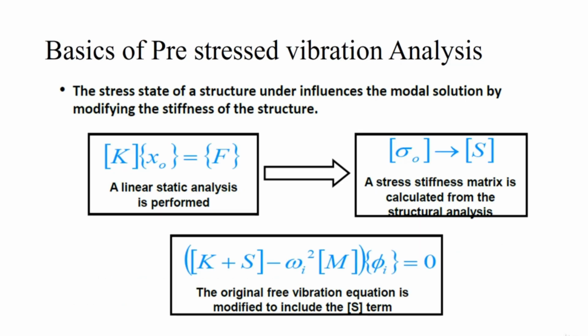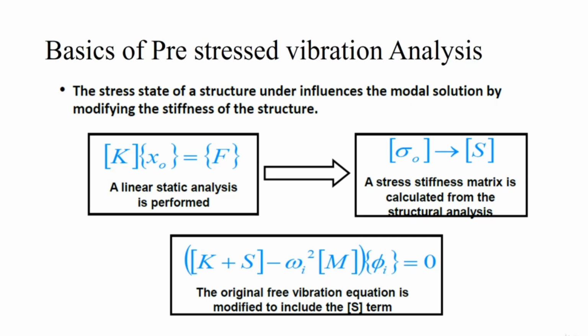Then coming to the equations, the basic equation, as I've told you before, is Ku = F, or say Kx = F, where K is the stiffness, F is the force matrix, and u is the displacement matrix. From performing the static structural analysis, we are going to get a stress stiffness matrix.